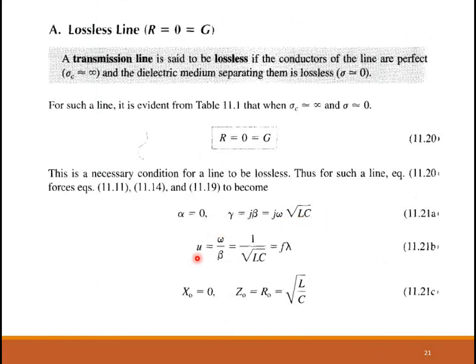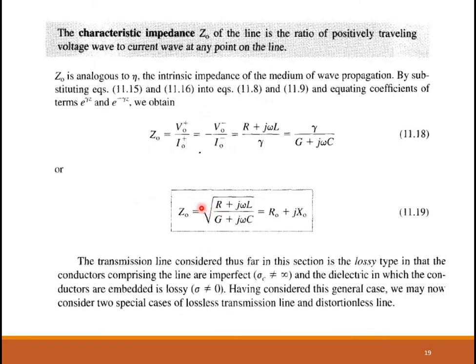We know that the velocity of propagation expression is ω by beta. You substitute this beta here. Another expression for velocity is also f into lambda. And then again, when you substitute these conditions in the expression for Z0, if R is 0 and G is 0, this becomes root of L by C. That means it has only a real part.